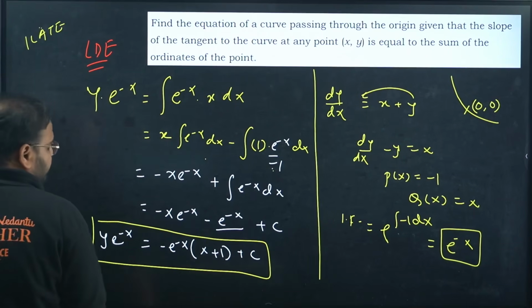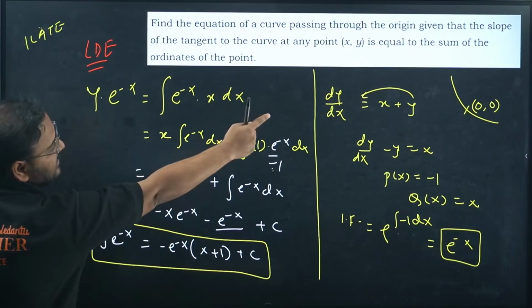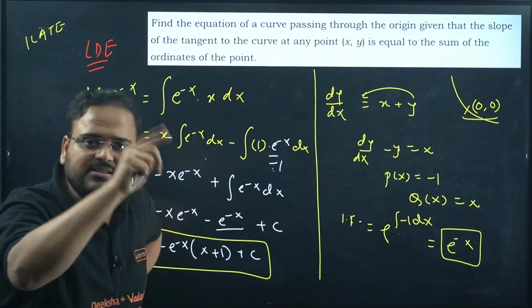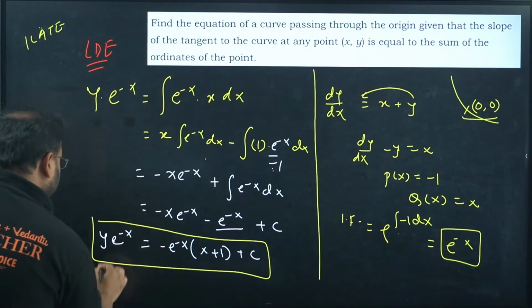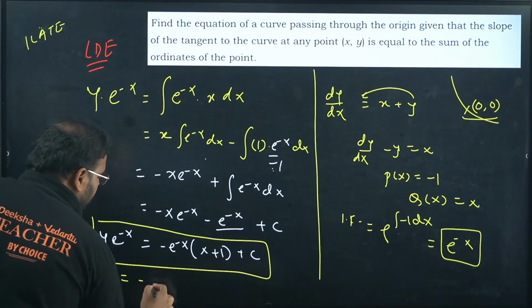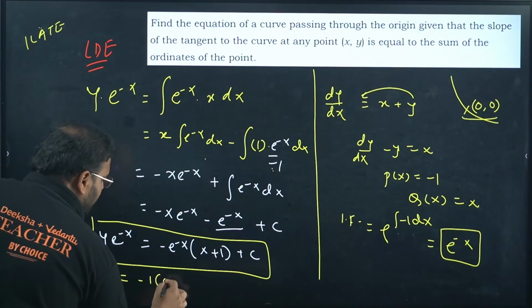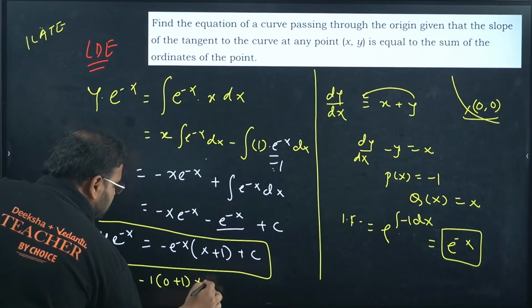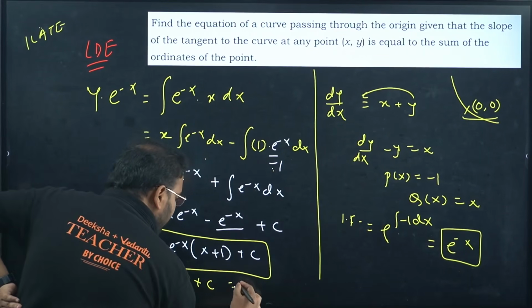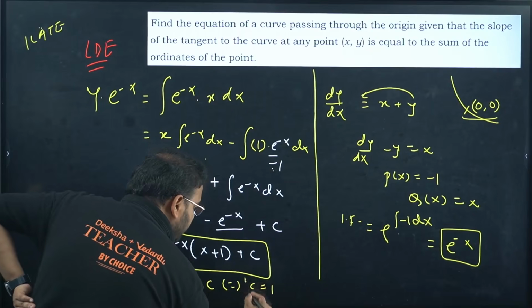Now put the values of x as 0, y as 0 from the origin point. This means the curve is passing through the origin, so x and y will satisfy. So x is 0, y is 0, this is 0. I get here e power 0, which is simply 1, again 0 plus 1 plus c. Check here, this whole thing is minus 1. From here I am getting the value of c as 1.